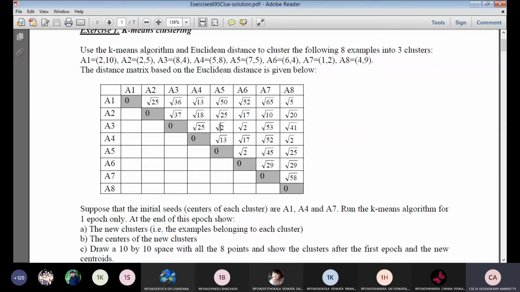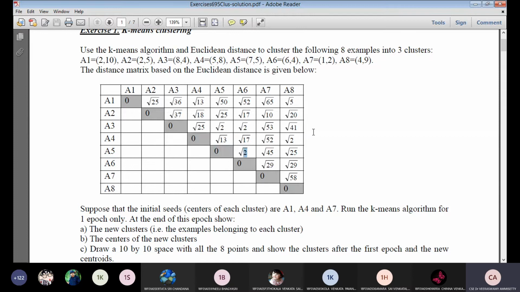We have A5 at root 2 and A6 at root 2. So A5 and A6 are the only root 2 values. Root 2 means 1.4, which is less than 2. So the neighborhood of A3 is equal to A5, A6. That is one case. Then for the neighborhood of A4, it is root 2 here. The neighborhood of A4 is root 8, which is very close. The neighborhood of A5 is root 6.